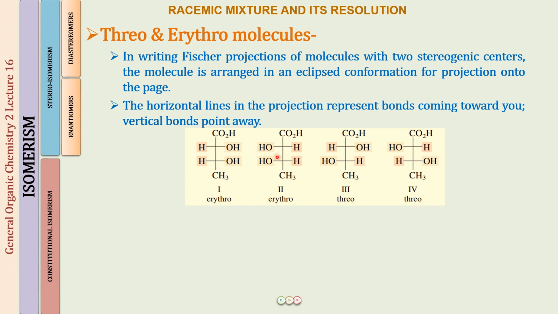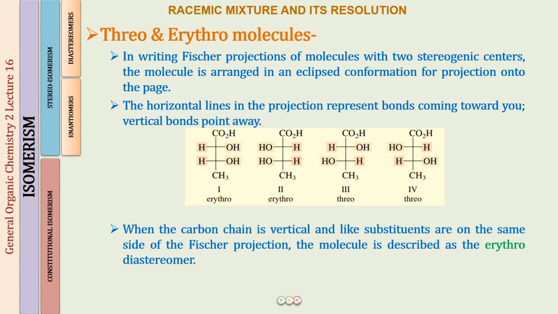So we have the 4 optical isomers being formed. They are going to be 2 pairs of enantiomers. One is structure 1 and structure 2. These are mirror images of each other, so this is one pair of enantiomers, and these other two form another pair of enantiomers. In this pair of enantiomers, you can see that the two hydrogens, the like substituents, are on the same side. The OH like substituents are also on the same side. Even in structure number 3, the H and the OH are on the same side of the vertical bond. And here the two groups are different, here also they are different.